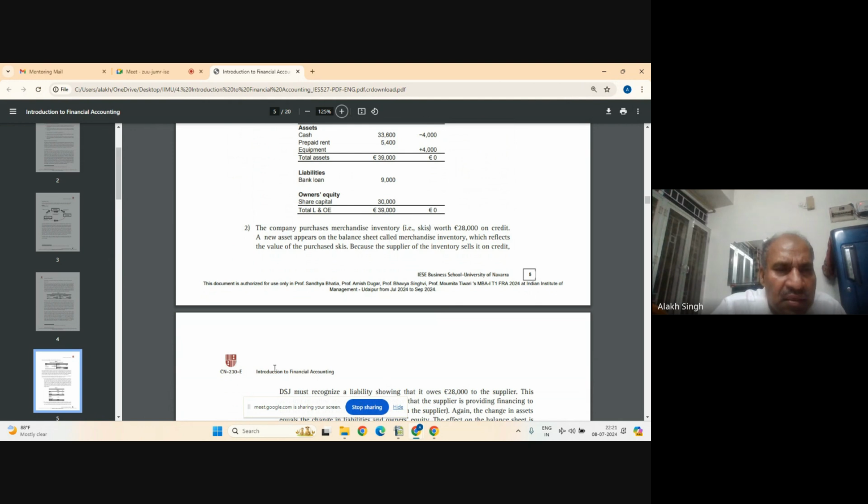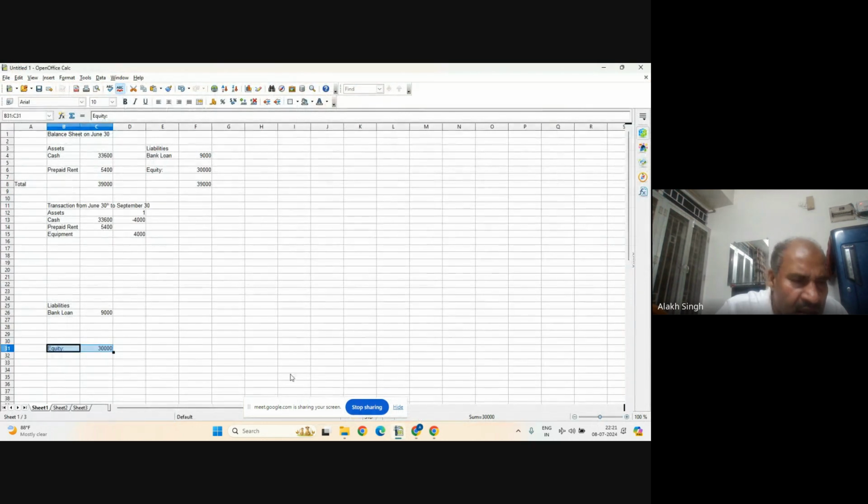So I write it here on the asset side as inventory, or simply inventory. And this one is in period 2, so I write here 2. And this one is 28,000. This is the asset side.